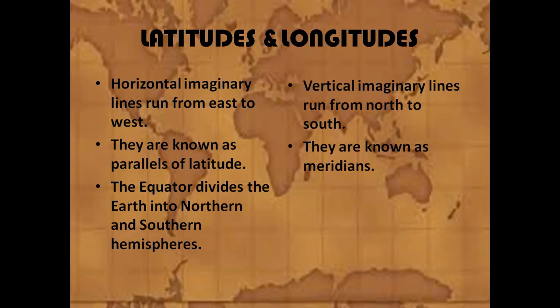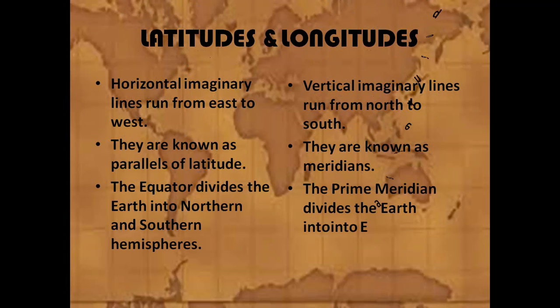Then the equator divides the earth into northern and southern hemisphere. In latitudes, the equator divides into north and southern hemisphere. But in longitude, the prime meridian divides the eastern and western hemisphere. These are the differences between latitudes and longitudes.